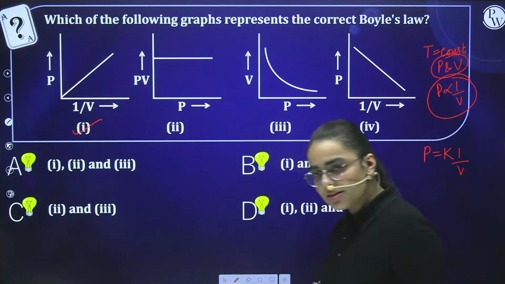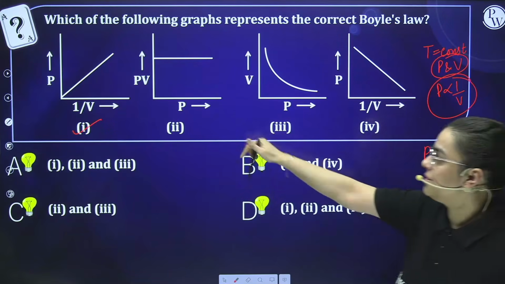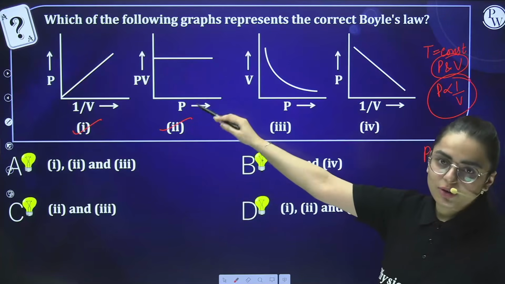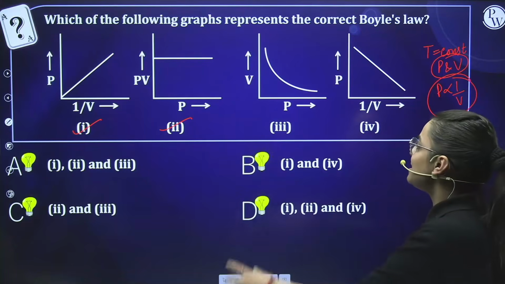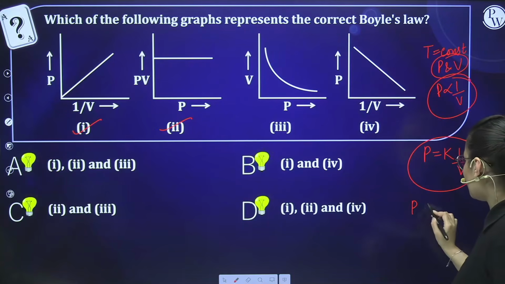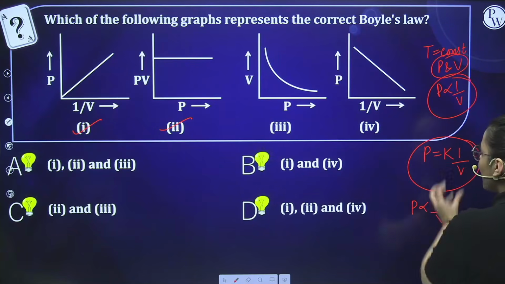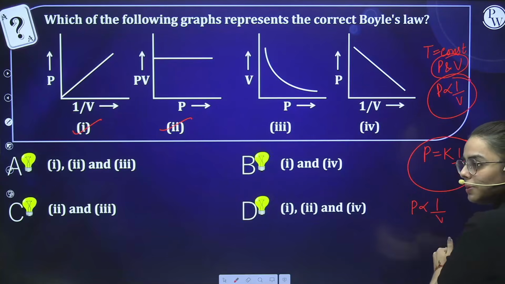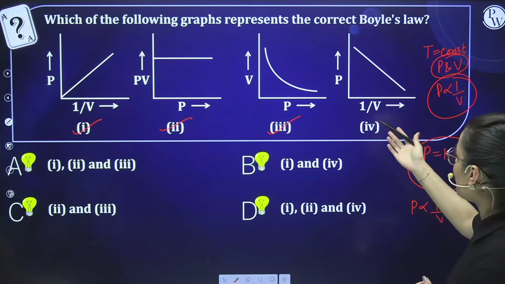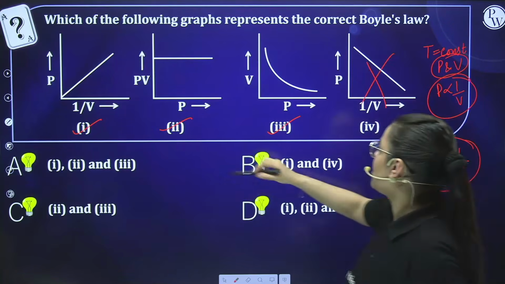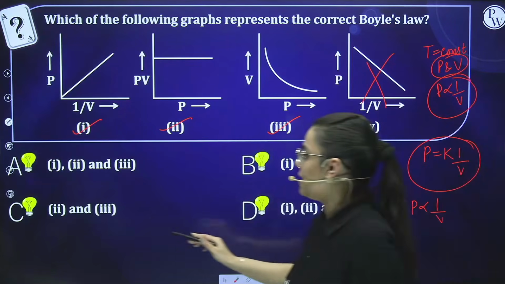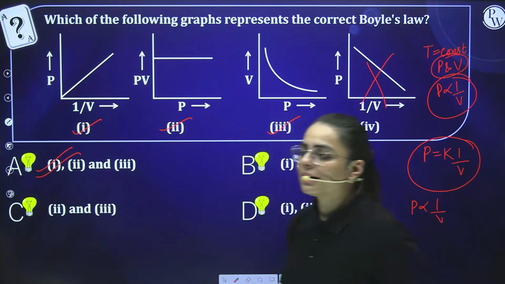If I talk about the second situation, when you obtain a graph between PV and P, this comes out to be this line, and it is also correct. Now this was new for you to understand. You can also mention it in your previous notes. Now let us see the third case. If I draw a graph between pressure and volume, I know that the more the volume, the less the pressure. The less the volume, the more the pressure. So a hyperbola graph was obtained. This is also correct. Now the fourth case, no, this is wrong. Whenever I talk about pressure and 1 by V, I obtain a straight line. So which option will be correct? First, second and third. Hence option number A is the correct answer.